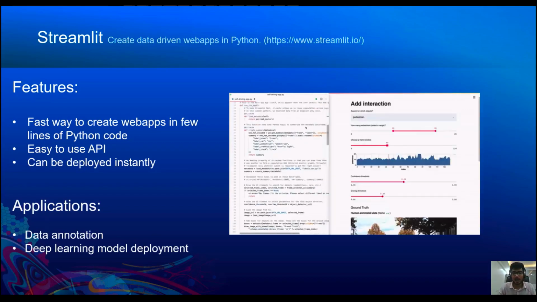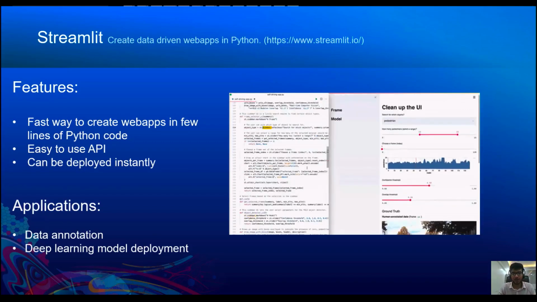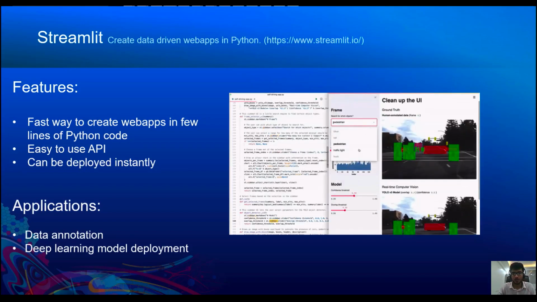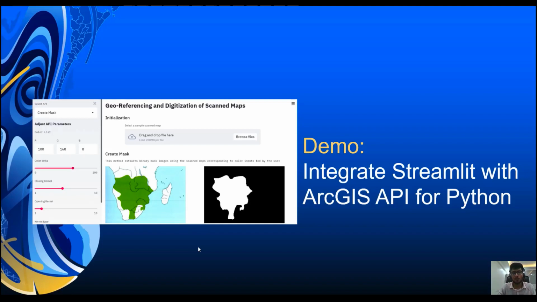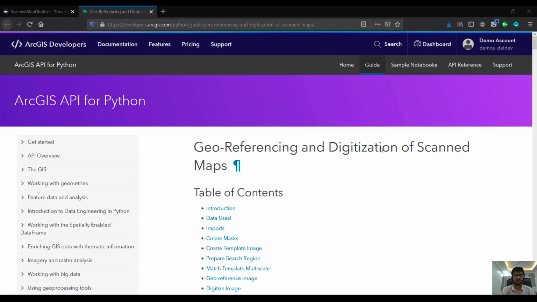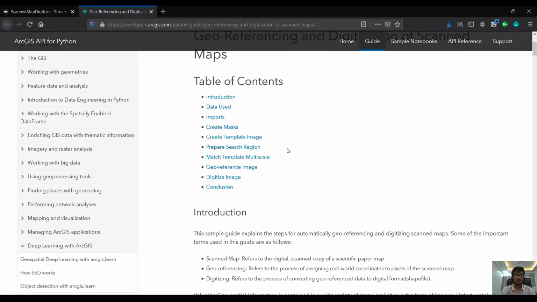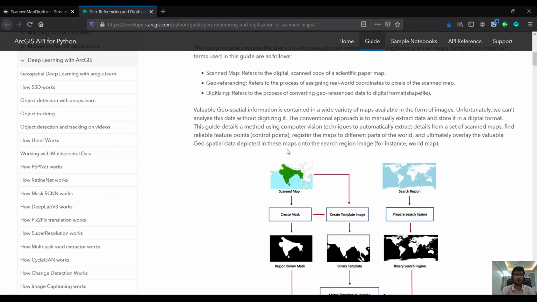Its major applications are in data-centric apps like data annotation or deep learning model deployment or any other such tasks. We have created a demo where we have integrated ArcGIS API for Python with Streamlit for the task of a scanned map digitizer. In this use case, we have paper maps containing locations where a specific species of animal or plant is found, like this one. The task is to scan these maps, georeference them, and use this for different analysis.